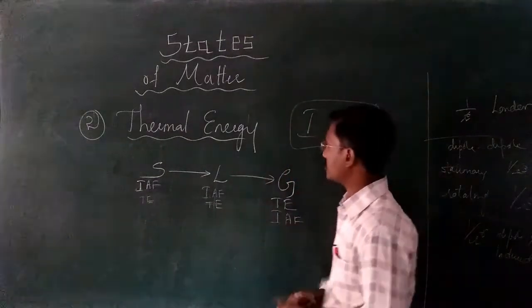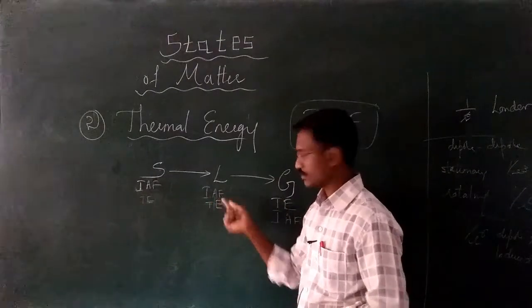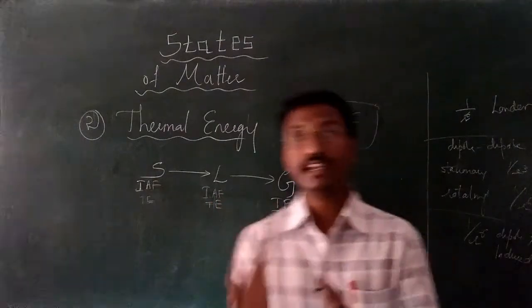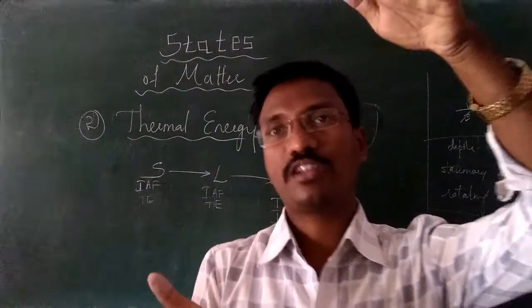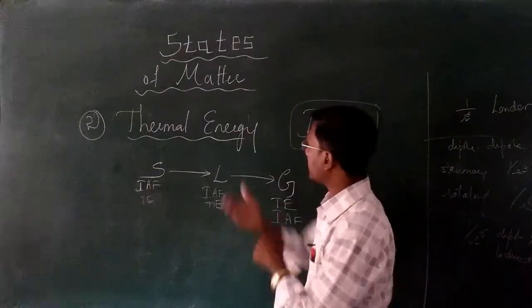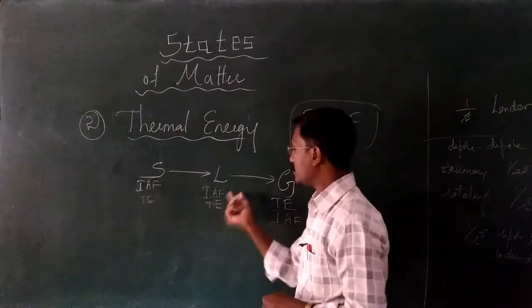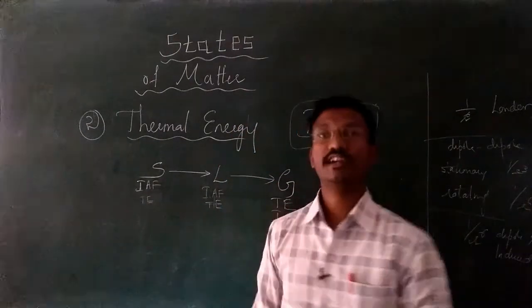Whereas a liquid state is a matter in which intermolecular attractive force is slightly greater than the thermal energy, slightly meaning just greater, not having a larger difference. Such kind of particles are called liquid state.